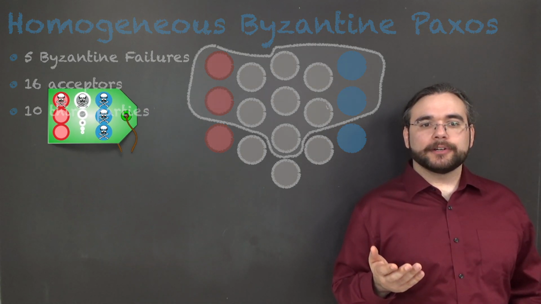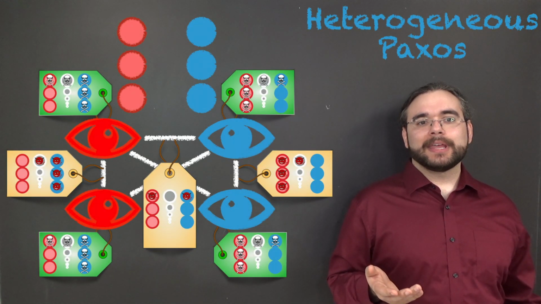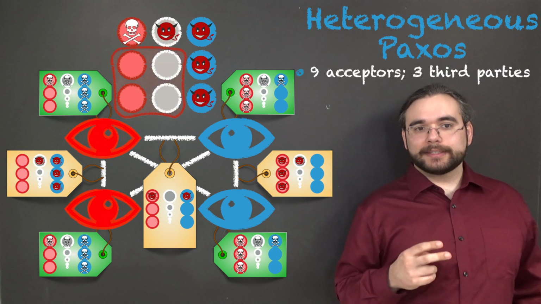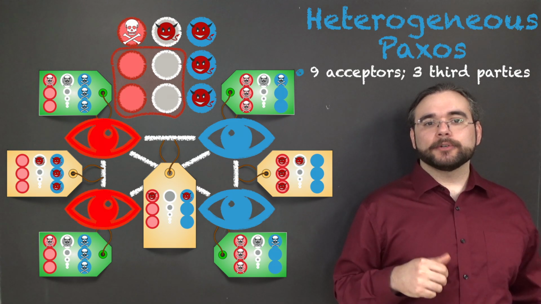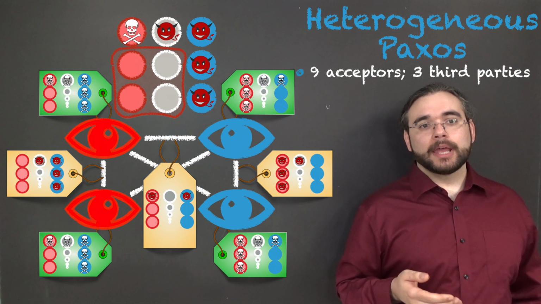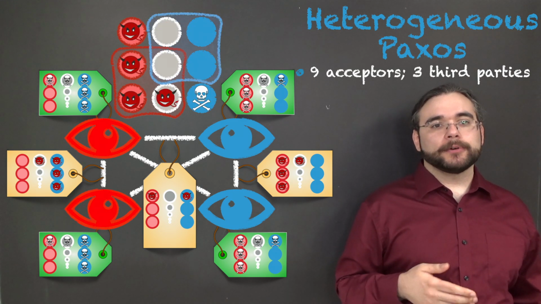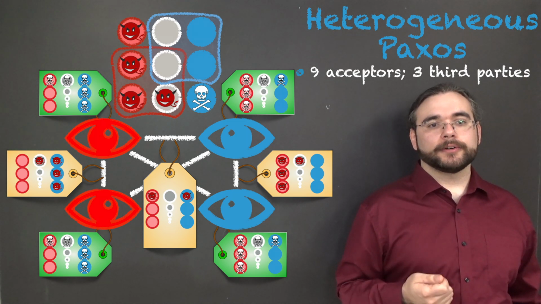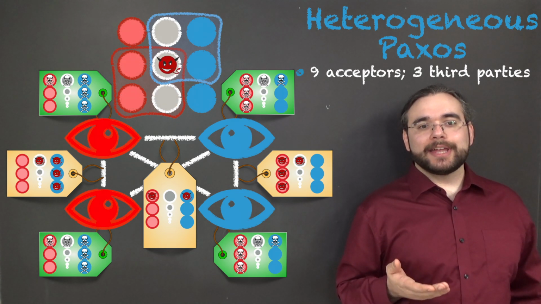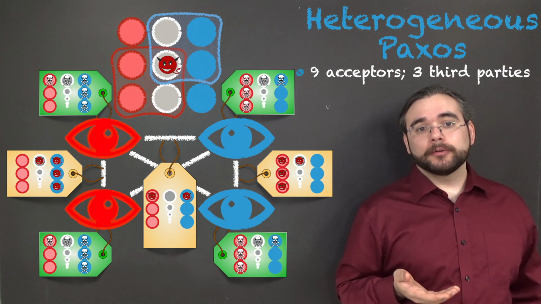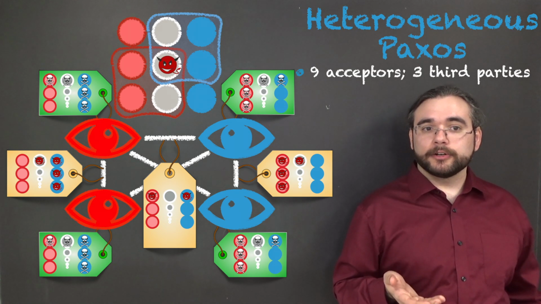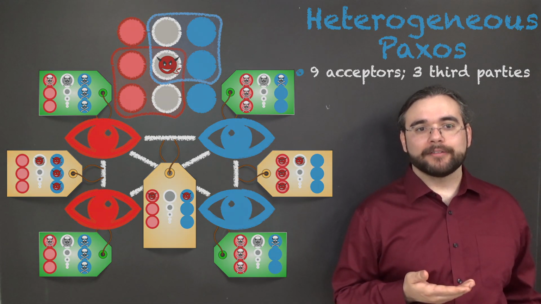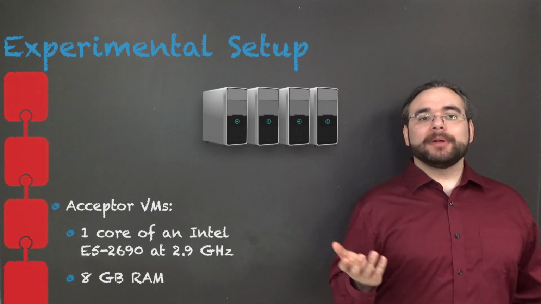But heterogeneous Paxos can save us some resources here. It turns out that we only need 3 third parties. Any 2 red acceptors and any 2 third-party acceptors form a quorum for red learners. And likewise, any 2 blue acceptors and any 2 third-party acceptors form a quorum for blue learners. You can see that if there were a third-party Byzantine failure, red learners could disagree with blue learners. But that's okay, according to the learner graph. So we've implemented this scenario.